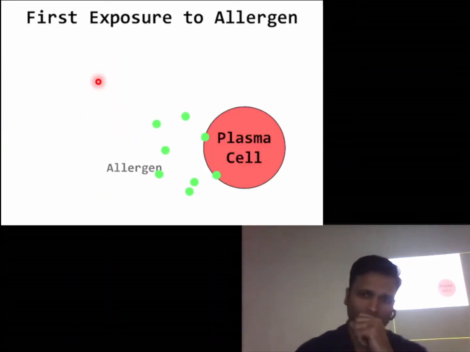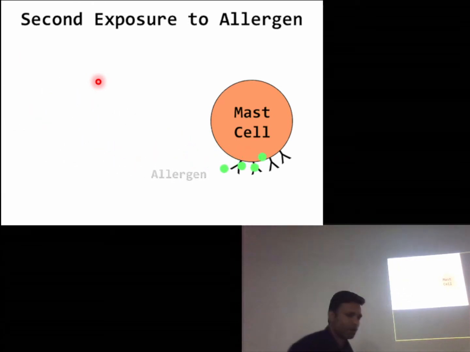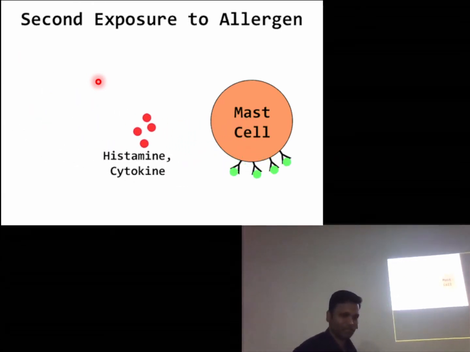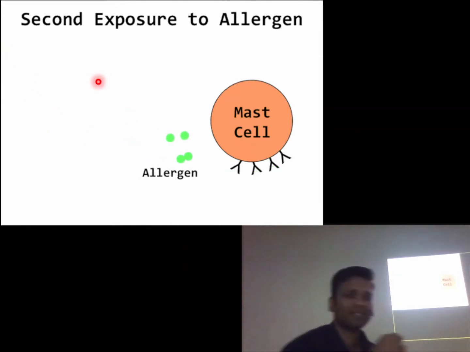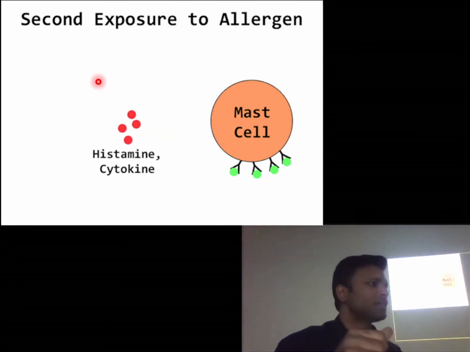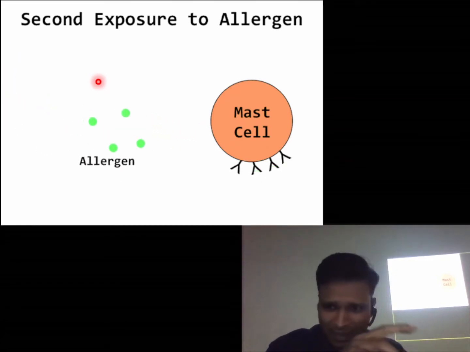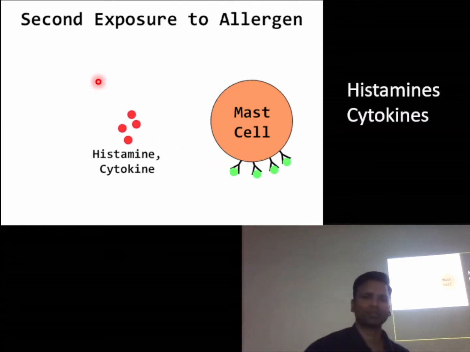ऐसा समझ. So when the next exposure happens, the second exposure, the mast cells are ready for the attack एक तरह से. So when they are exposed to allergens, they release chemical mediators like histamine and cytokines. Now these mediators have effects on different tissues of the body.